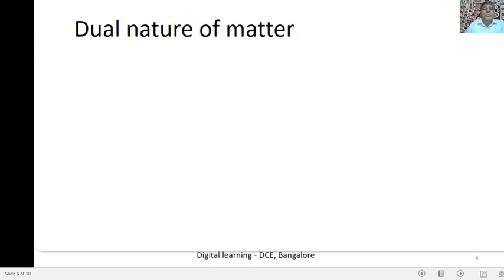Dual nature of matter. In the previous session we discussed that energy has a dual nature. Light is a form of energy, and that light energy has a dual nature. One is wave nature and the other is particle nature. So today again, dual nature of matter. Matter has a particle nature. How does the particle nature behave as a wave nature? That is the meaning of the dual nature of matter.